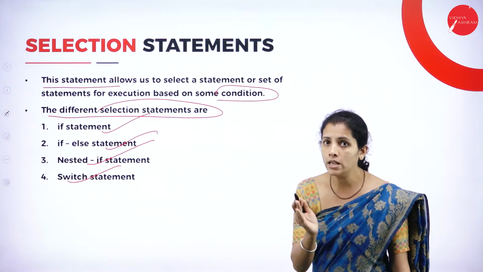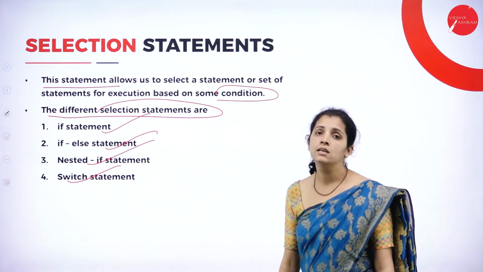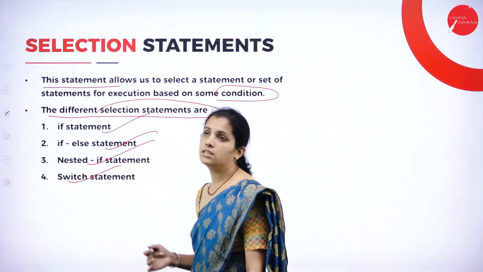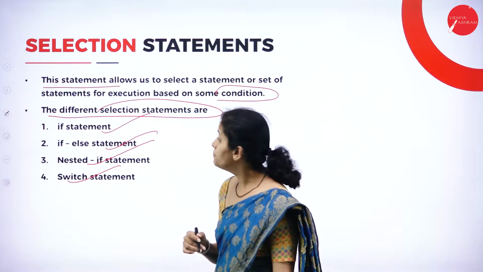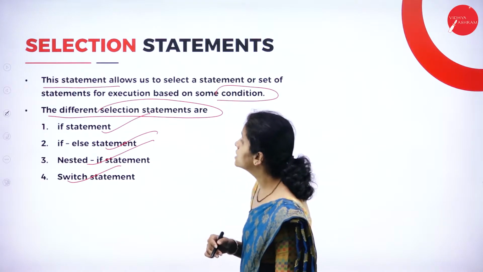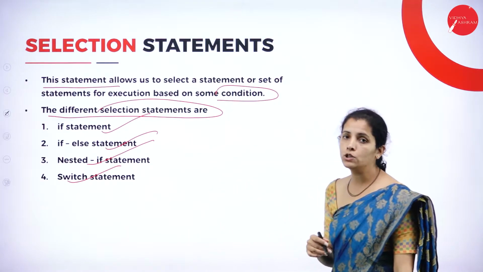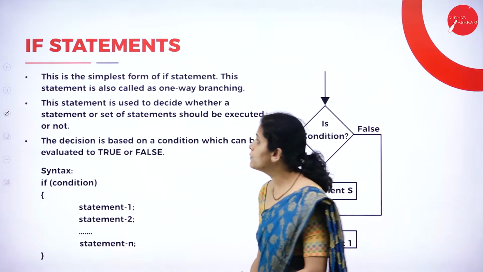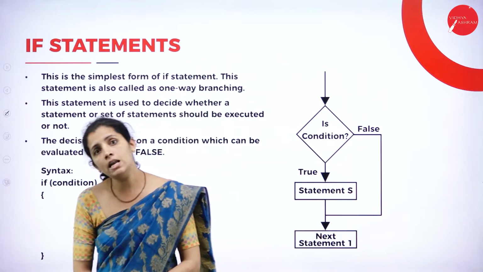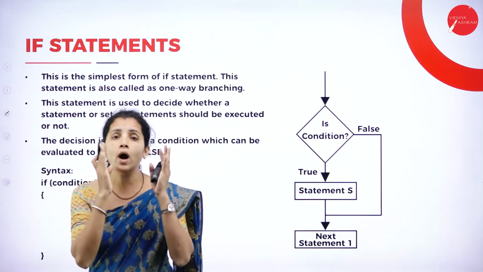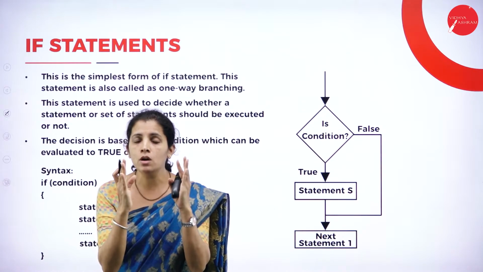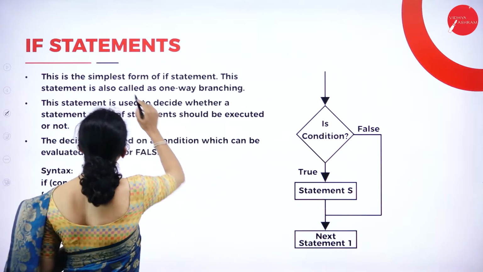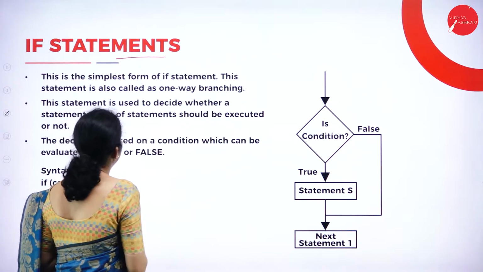So dear student, I'm going to make a decision based on some criteria or some condition, and which statement I want to execute, that is known as a selection statement. Which are the different types of selection statements I'm going to have here? If else, nested if statement, and switch statement. At the beginning, I'm going to have the simple if. Only one way I can make a decision, that is known as a simple if statement.